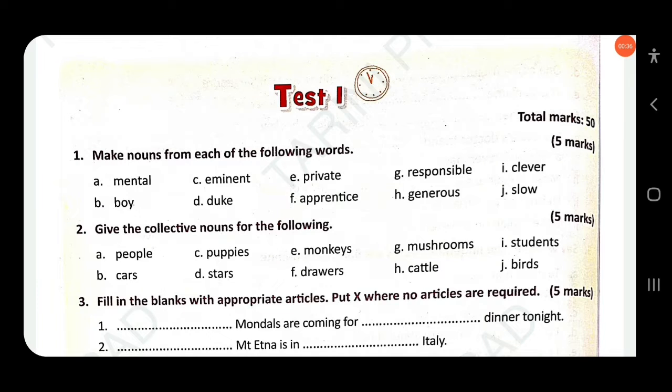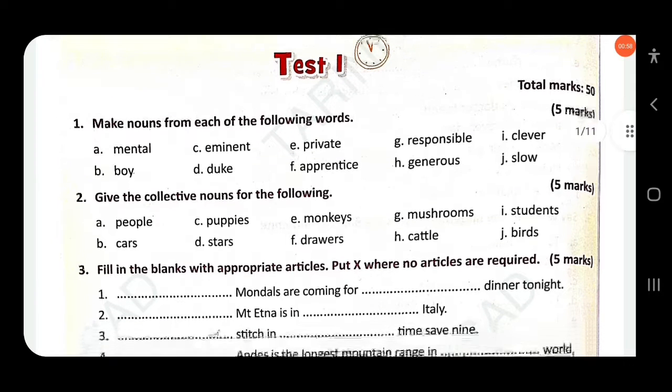Dear students, in this video we will discuss Class 7 Oxford New Learners Grammar and Composition, Test 1, page number 120. If you have not watched the previous chapters, you can go to the playlist section and watch them. Here the first question: make nouns from each of the following words.